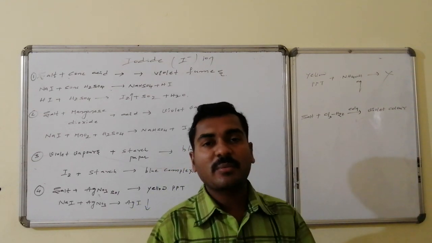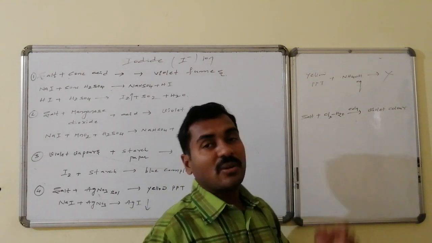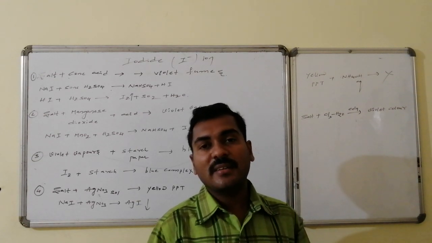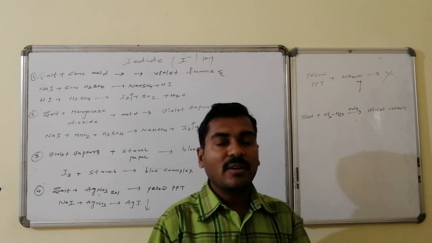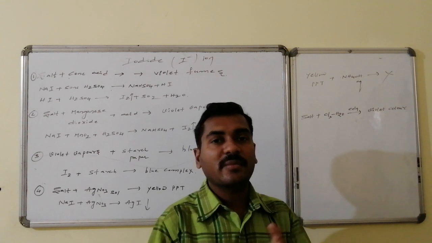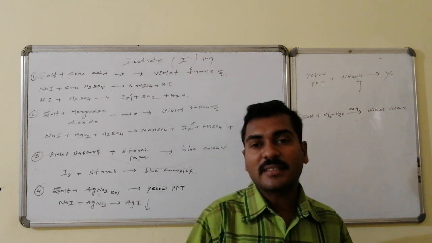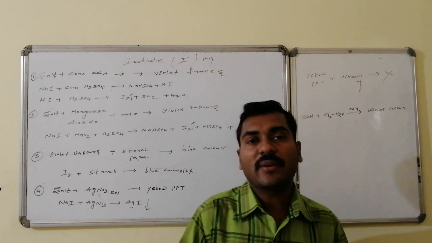And the next confirmation is salt on reaction with chlorine water in presence of an organic solvent. The organic layer, which is of lower density and present at the top, is converted to violet in color. These are the tests related to the iodide.